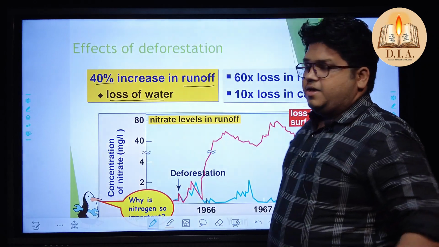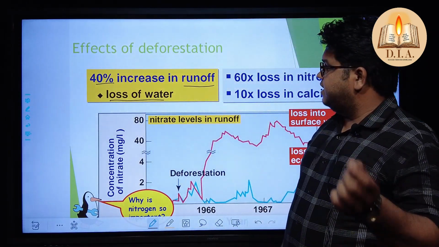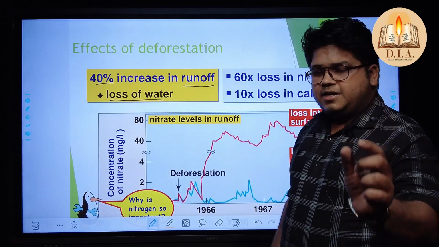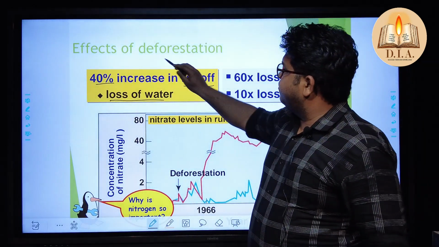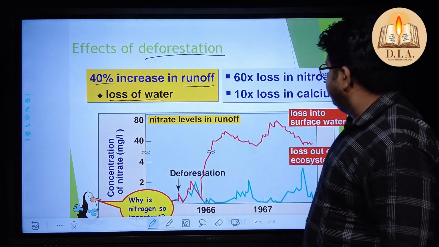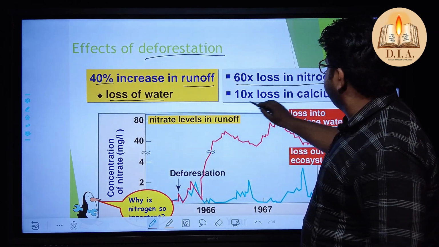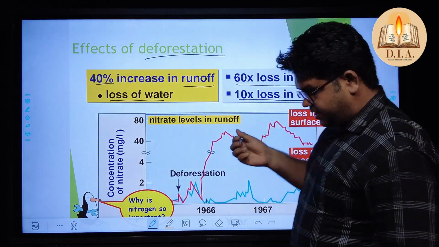Okay. And I can give you a single chance of impact of line that MP is also going to face from deforestation, which is having different movement. Now, 60x loss in nitrogen, 10x loss in calcium. Tell me how.